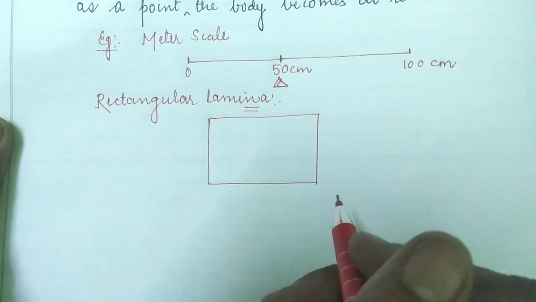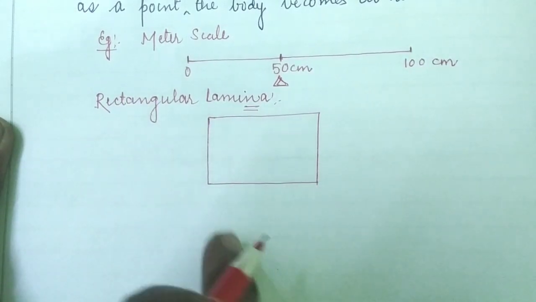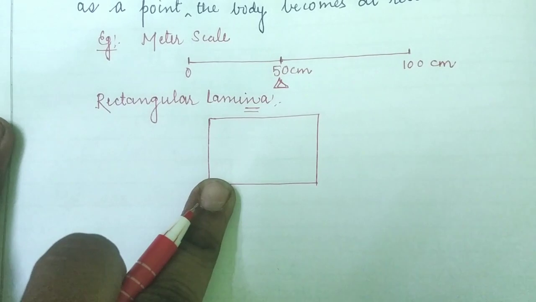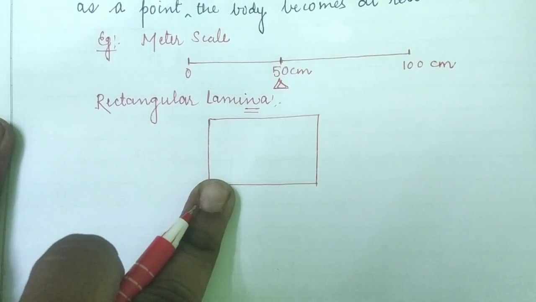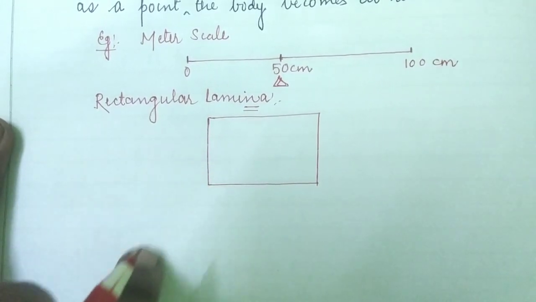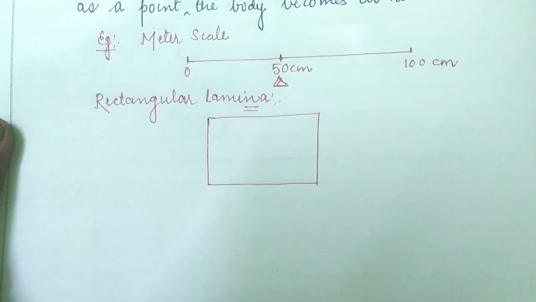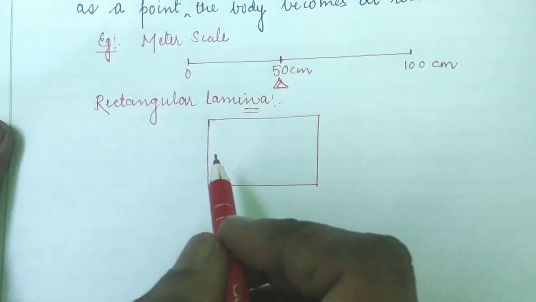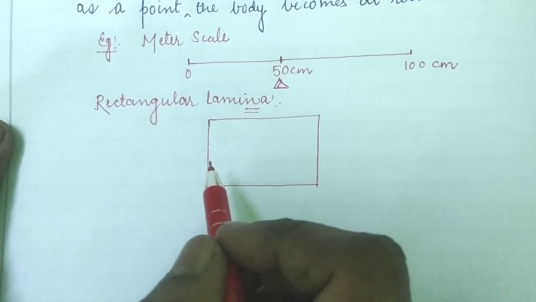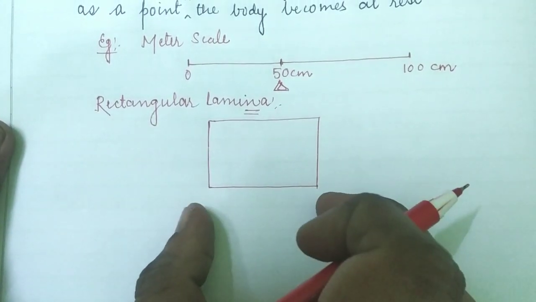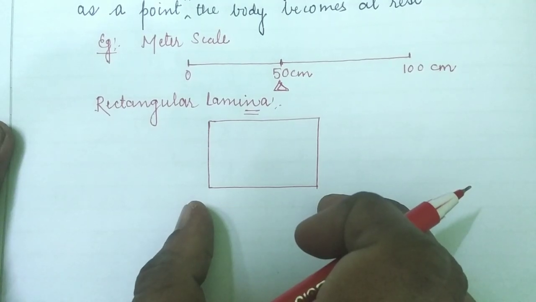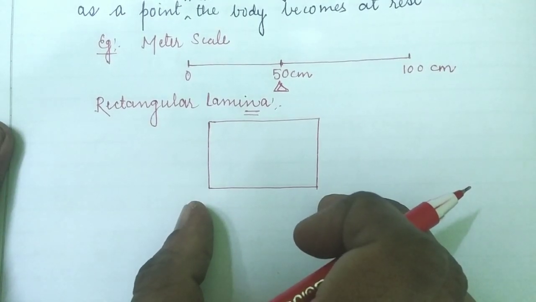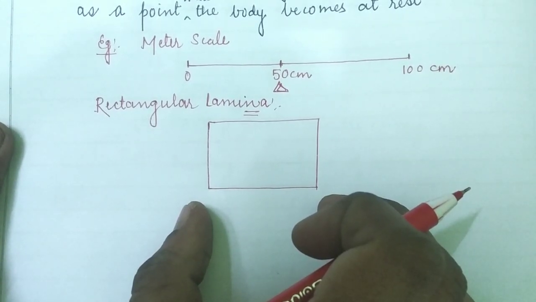Okay, children. So in order to determine the center of gravity of this rectangular lamina, we also have to calculate the balancing point of this lamina. If we freely suspend this rectangular lamina, the point from which it comes to rest is said to be the balancing point for the rectangular lamina.